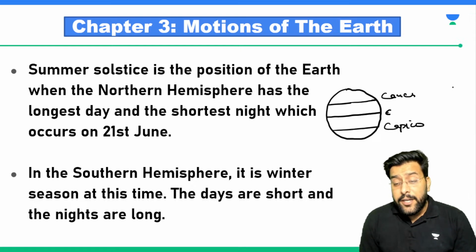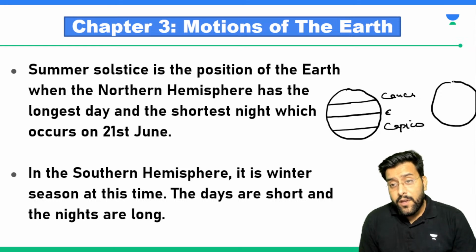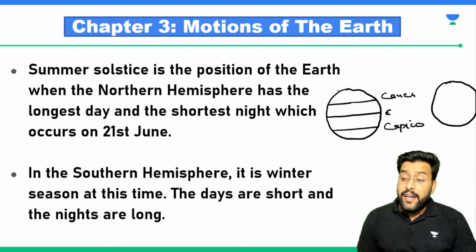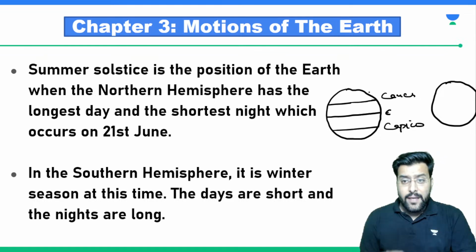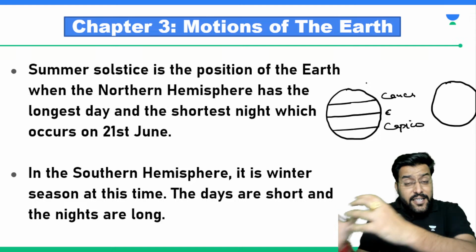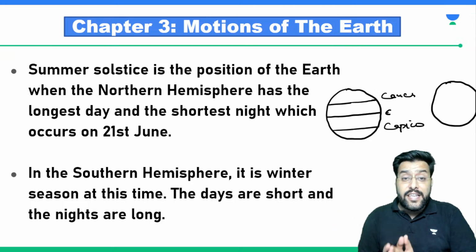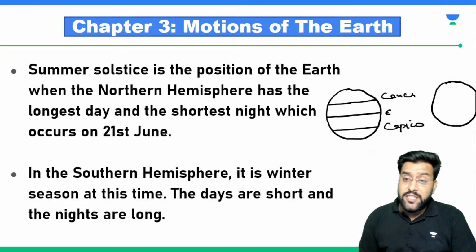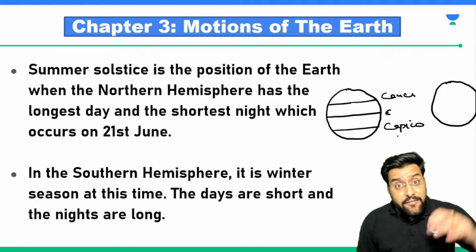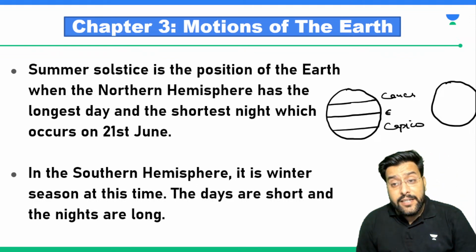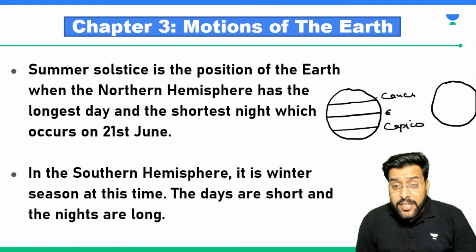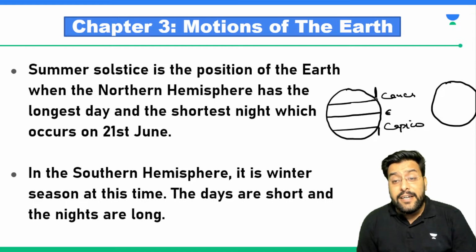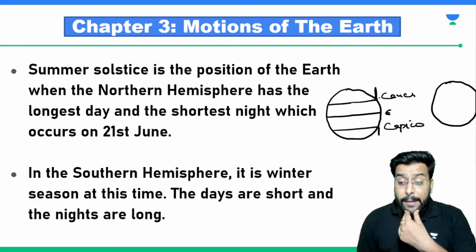We talked about latitudes and longitudes. So we talked about two important latitudes, Tropic of Cancer and Tropic of Capricorn. See, what happens is Earth is revolving around the sun, and during these revolutions, sun rays are changing its position. That at some point, sun will directly be above the equator. At some point, sun will exactly be above the Tropic of Cancer, and at some point, sun will be directly above Tropic of Capricorn.